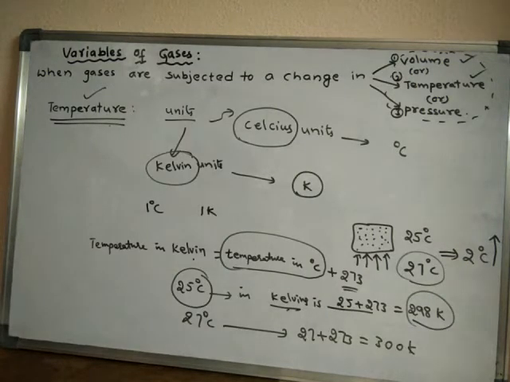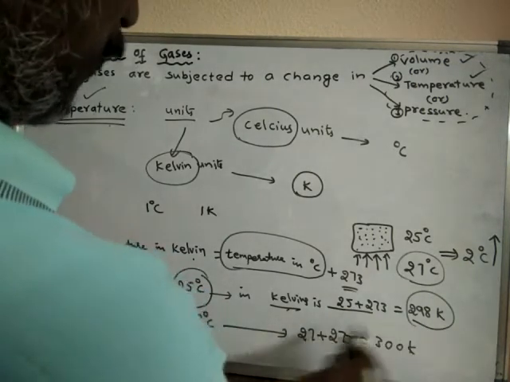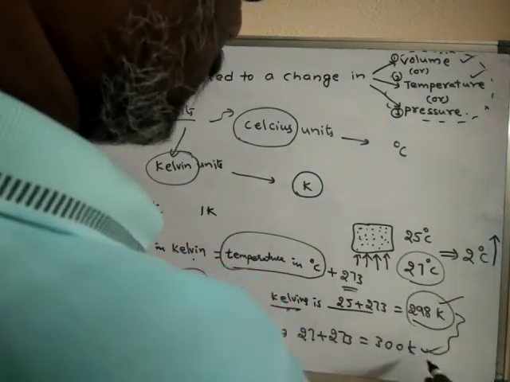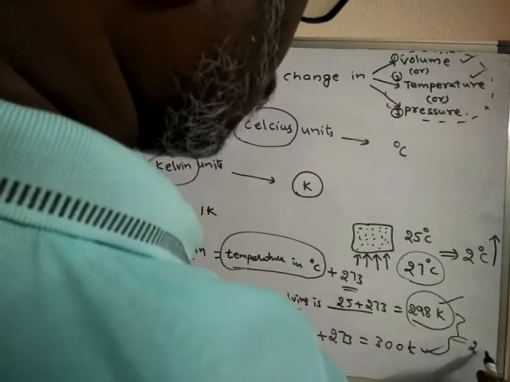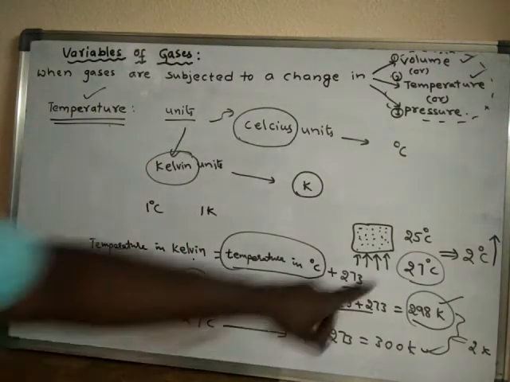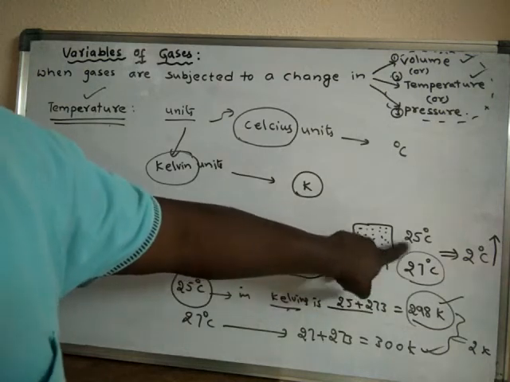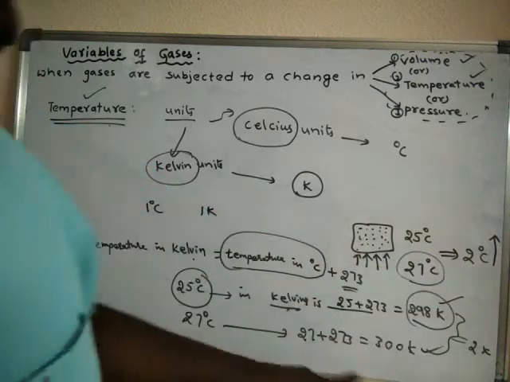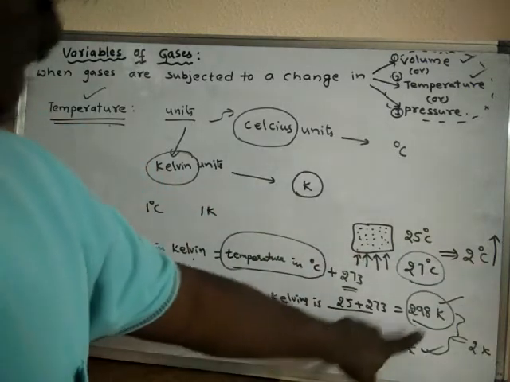Suppose a temperature is raised from 298 Kelvin to 300 Kelvin. What is the change in temperature? It is 2 Kelvin. So the rise in temperature in degree centigrade is equal to the rise in temperature in Kelvin.